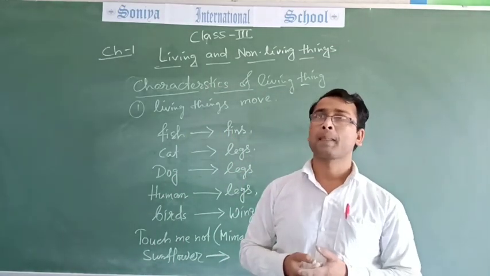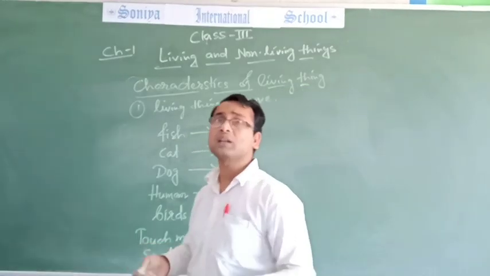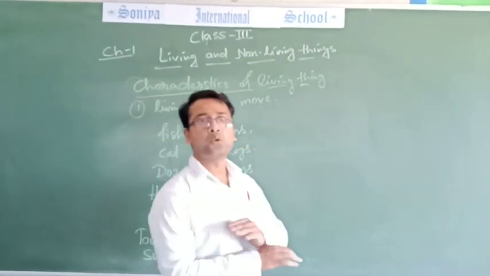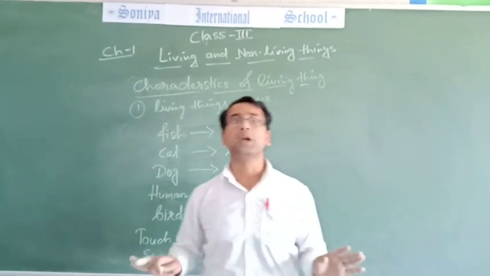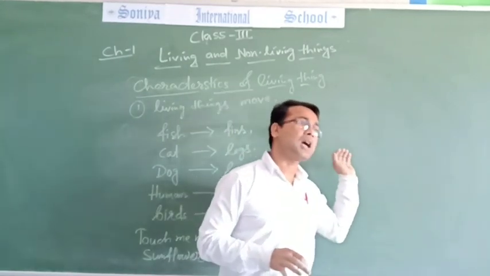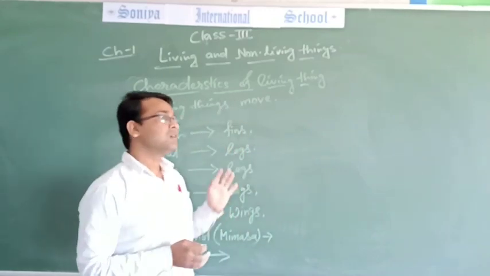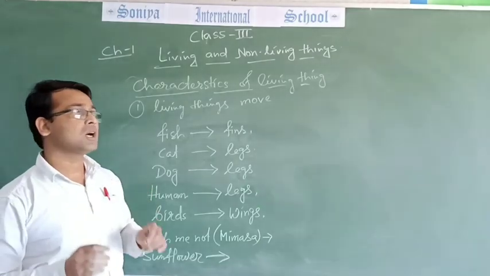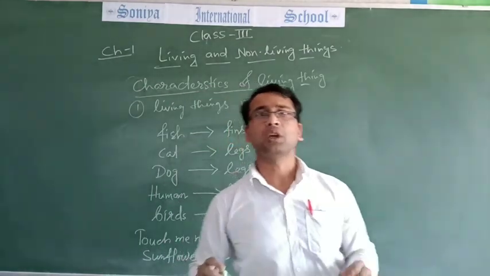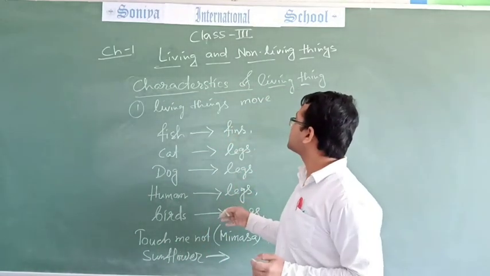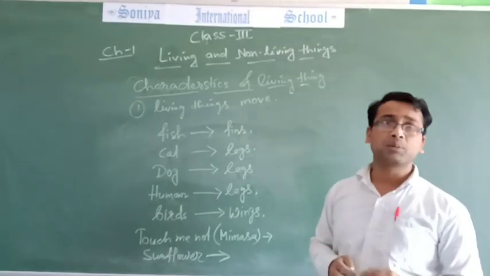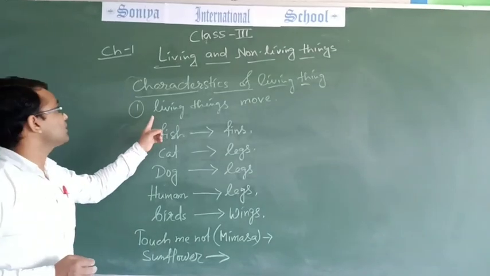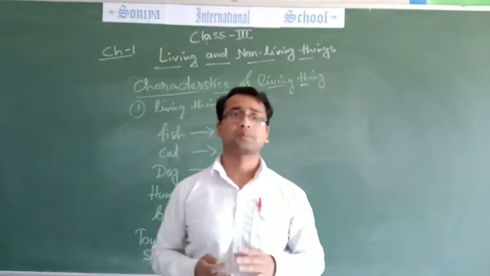But pencil, box, chair, table have no movement. These objects move only when force is applied, but without force they cannot move. So living things can move. This is one characteristic of living things.